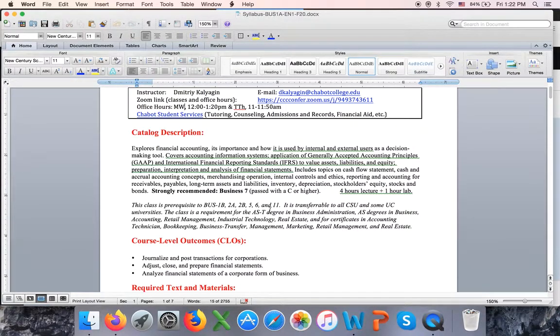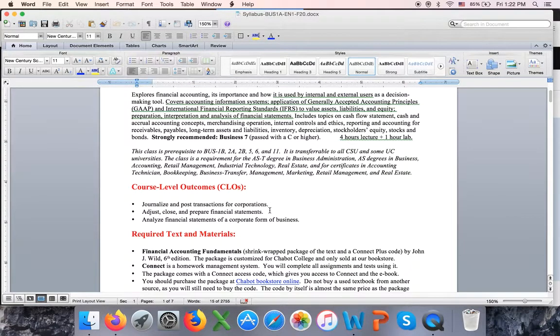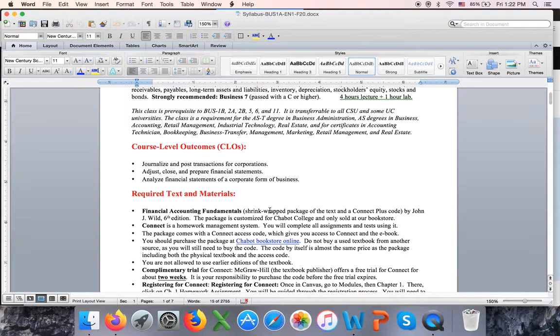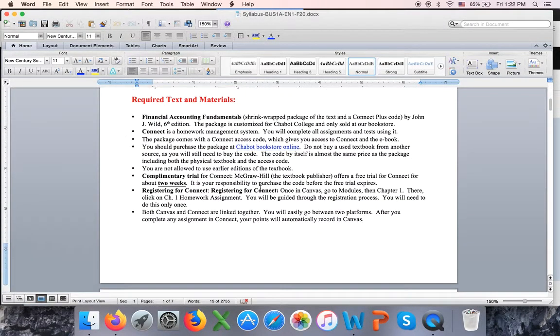Okay. So this is a transferable class. It transfers to all CSU schools and many UC schools and practically all private universities I know of. So it's a baccalaureate level class. This is the textbook we need to use. It's called Financial Accounting Fundamentals.